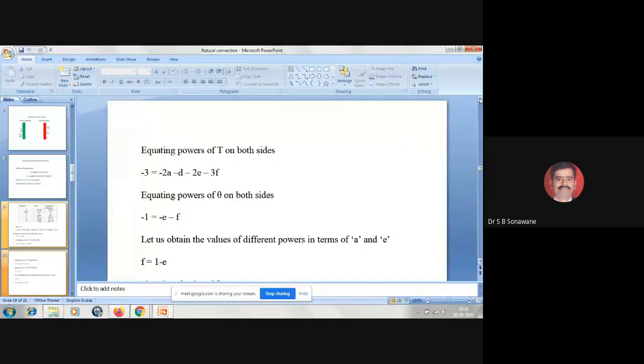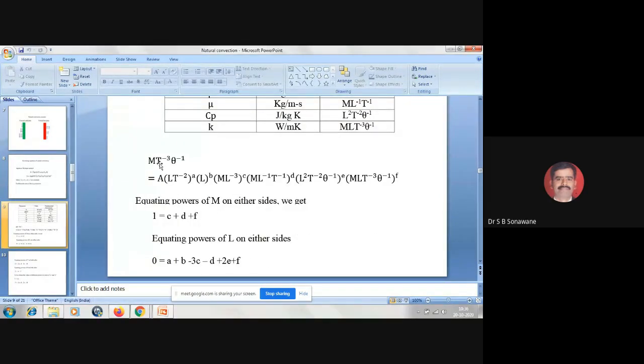Now, equating powers of L. Here there is no L in the left hand side, so I have written 0, because there is no power of L. Here it is L raised to A, so I have written A. Here L raised to B, so I have written B. This is L raised to minus 1, multiplied by D, so it becomes minus D. Here it is L raised to minus 3, multiplied by C, so it is minus 3C.